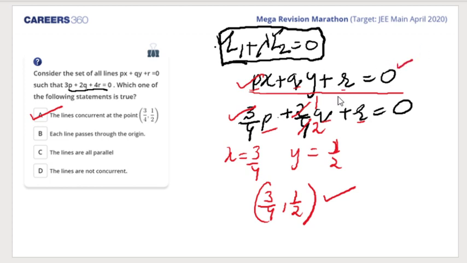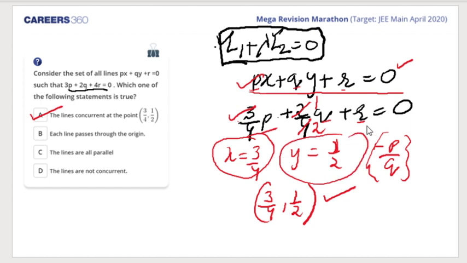Is that right or wrong? So whenever different P and Q would be there, the slope would be minus P by Q. So for different P, Q, different minus P by Q would be there, so different lines would be there. But they all will be such that they would satisfy x equal to 3 by 4 and y is equal to half. I hope you got it.